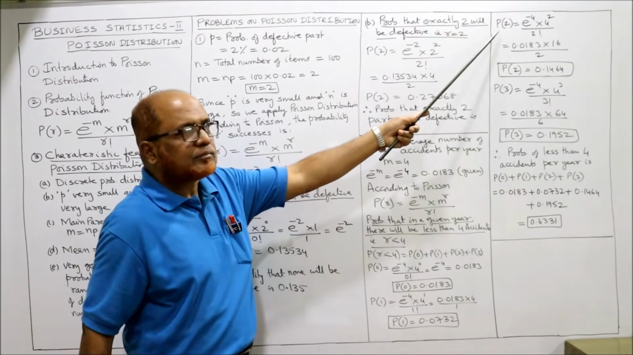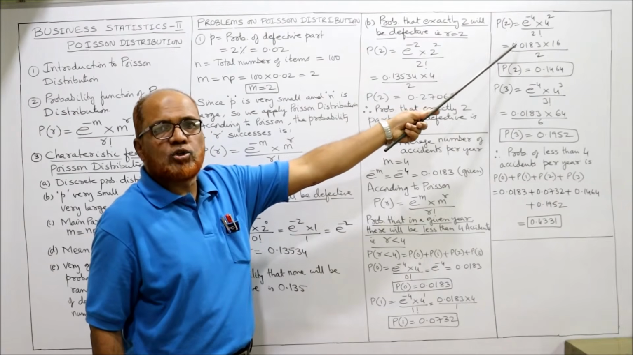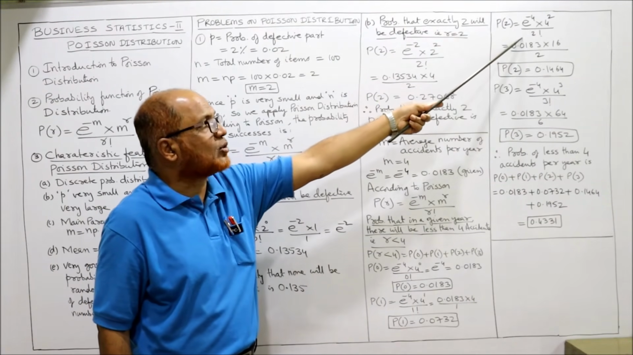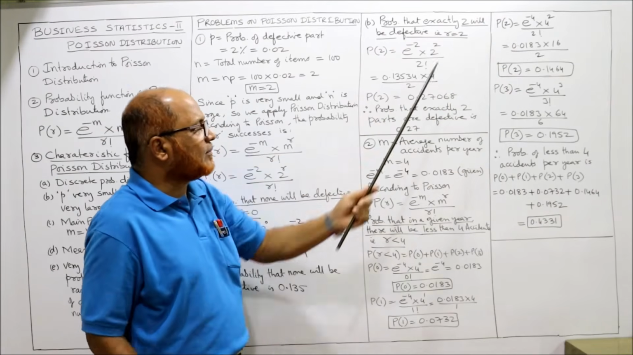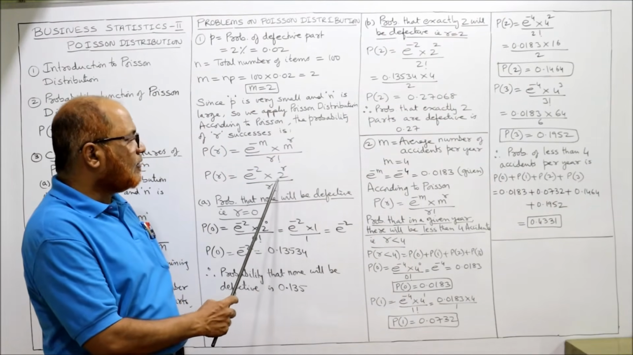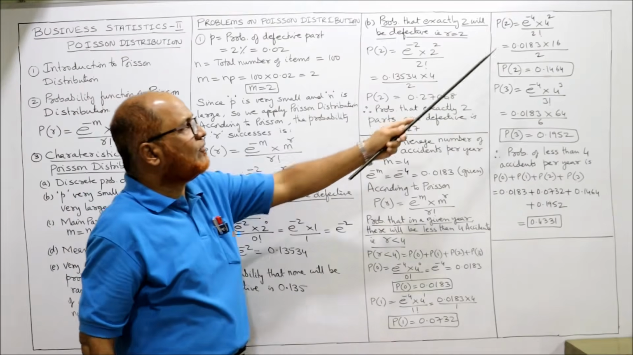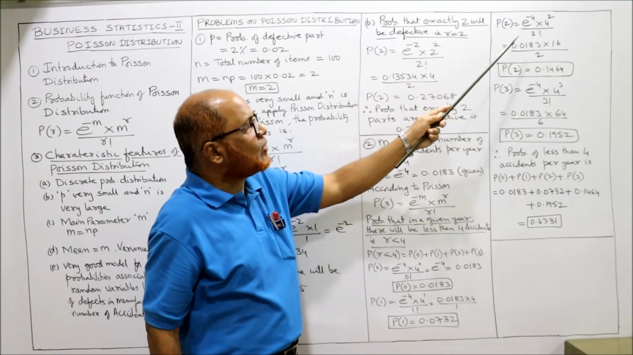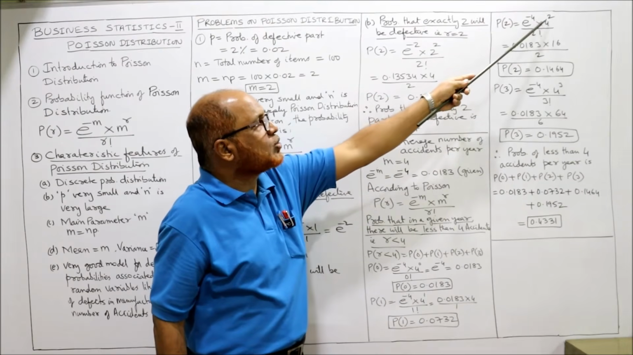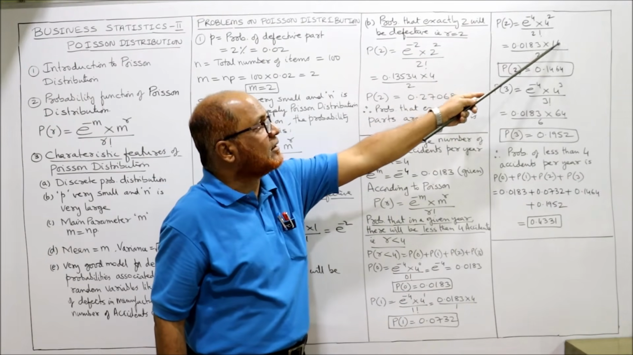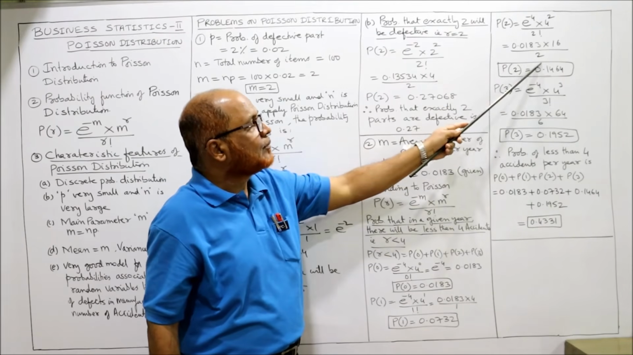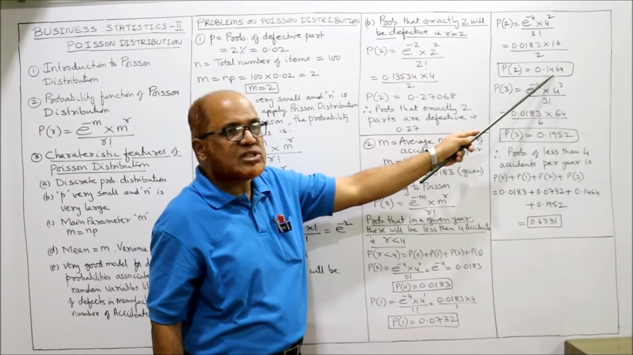Now P of 2. P of 2 is equal to e to the power of minus 4 into 4 to the power of 2 divided by 2 factorial. Wherever r is there in the formula, we take 2. So e to the power of minus 4 is 0.0183, 4 to the power of 2, 4 fours are 16, and 2 factorial, 2 into 1, is 2. So P of 2 we got 0.1464.